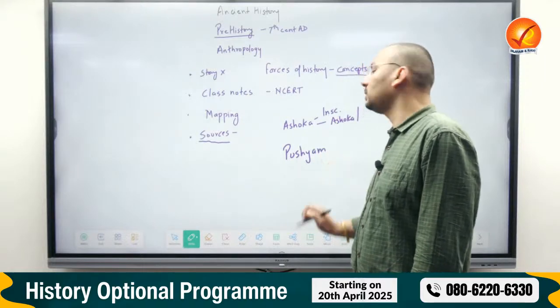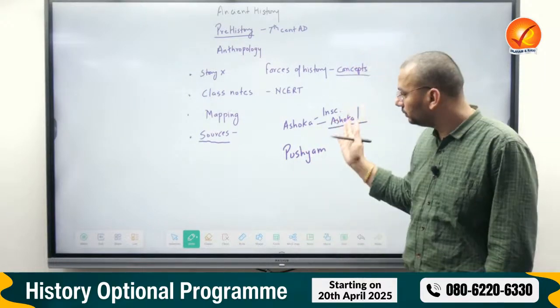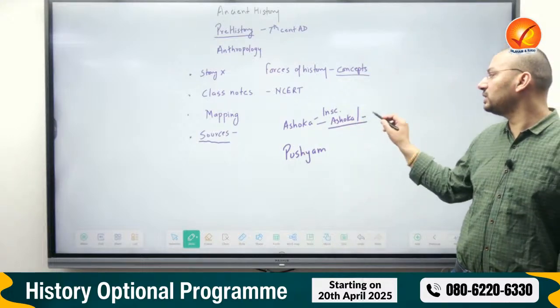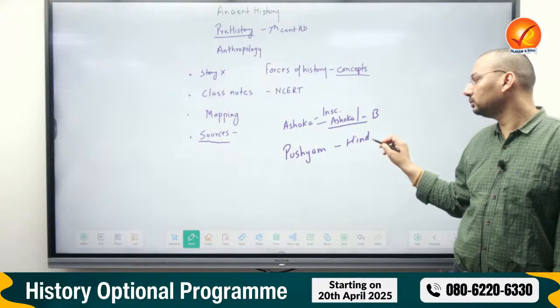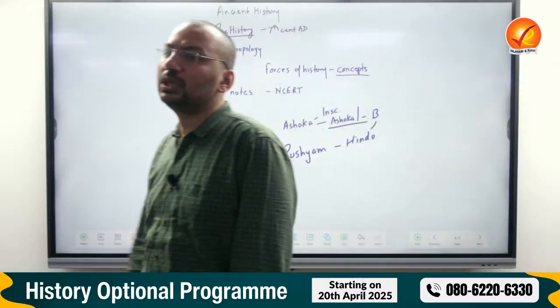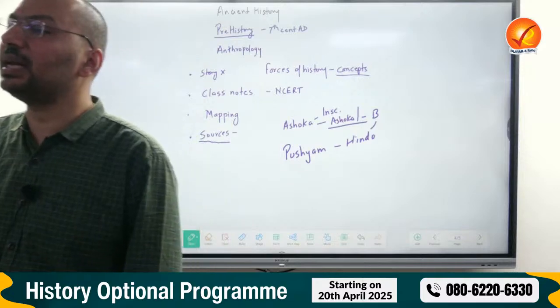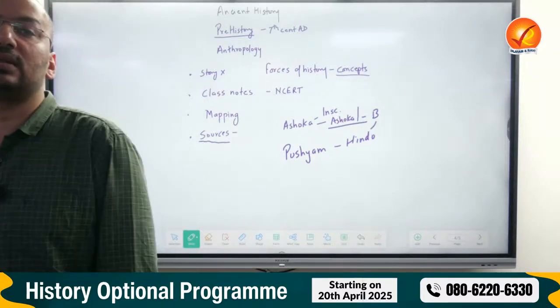Pushyamitra Shunga is a persecutor of Buddhism according to Ashok Avadhan, a book. But then this book is about Buddhism, and Pushyamitra was a Hindu king, a Brahmana. Obviously, it will criticize. So, story is analysis. You need not do analysis separately. There is nowhere that first you read the history and then you do the analysis.